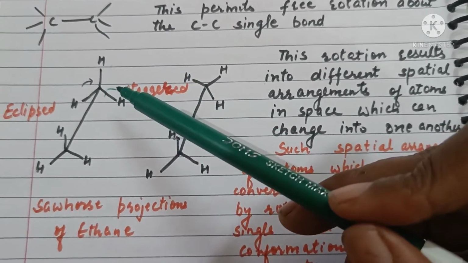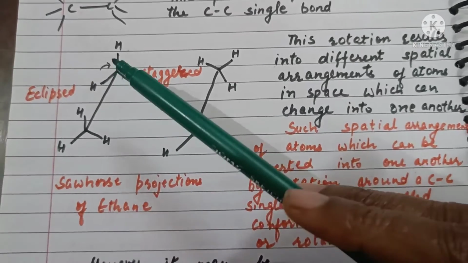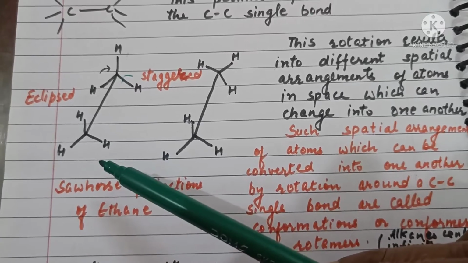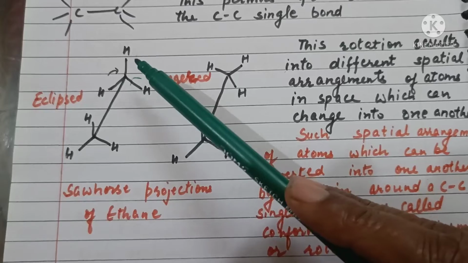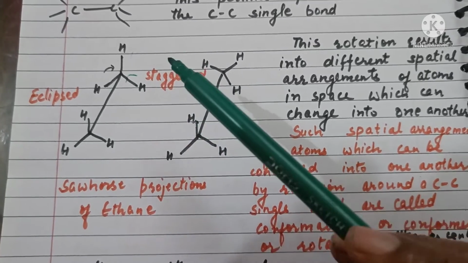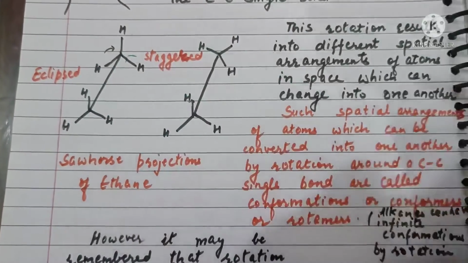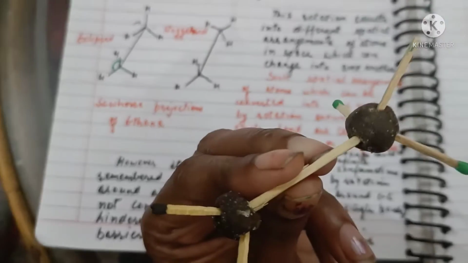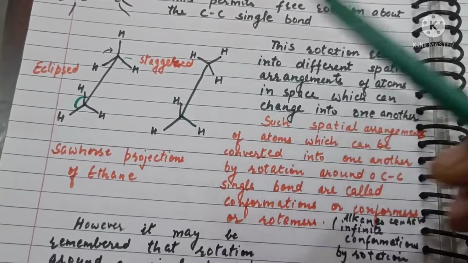Upper end of the line is slightly tilted towards the right. The front carbon is shown at the lower end of the line, while the rear carbon is shown at the upper end. The lines are inclined at an angle of 120 degrees to each other. Sawhorse projections of eclipsed and staggered conformations are depicted here.